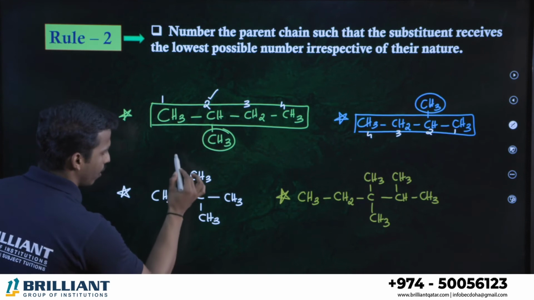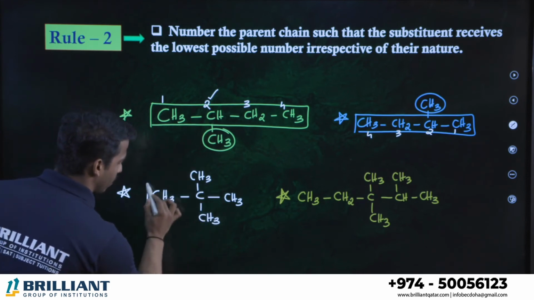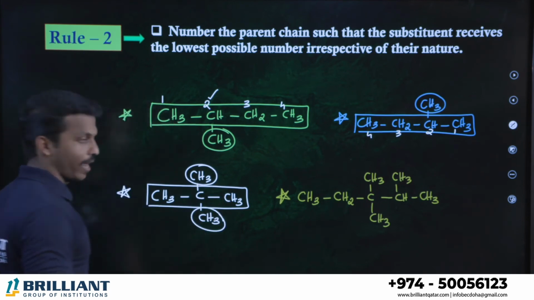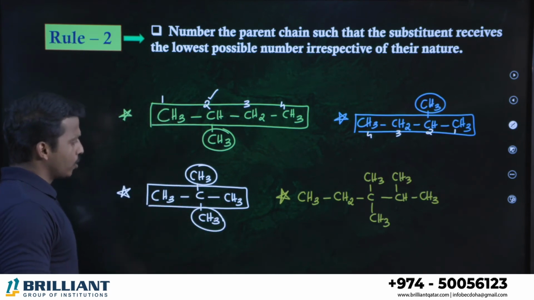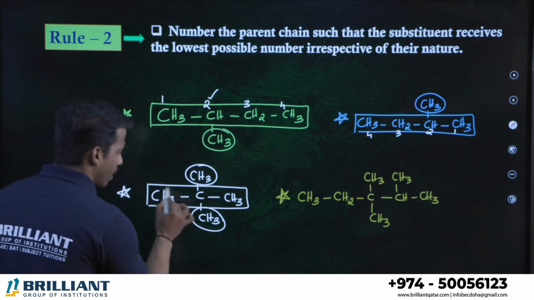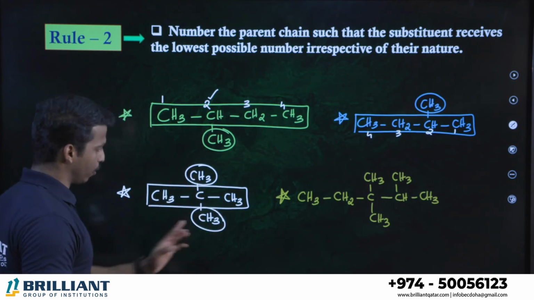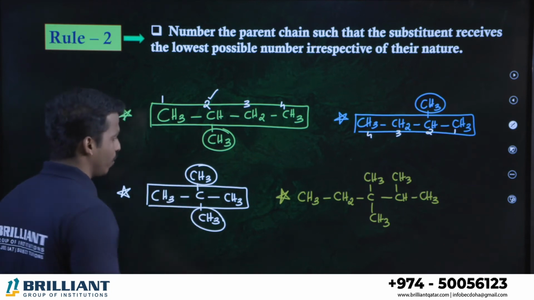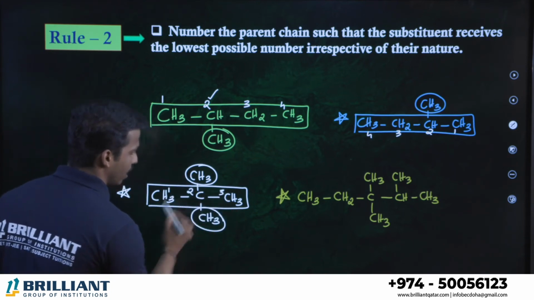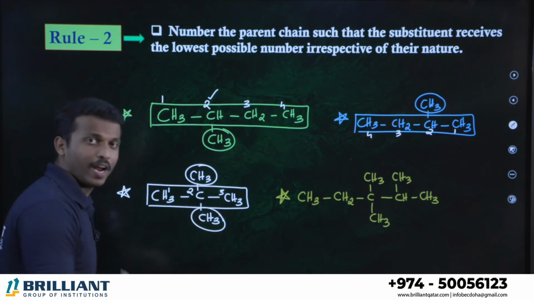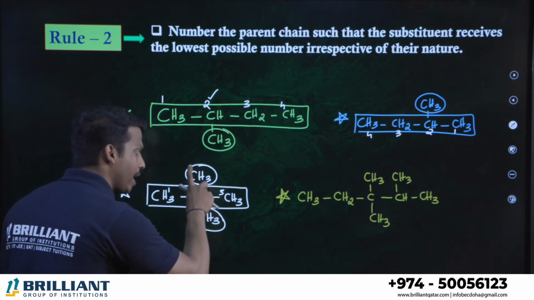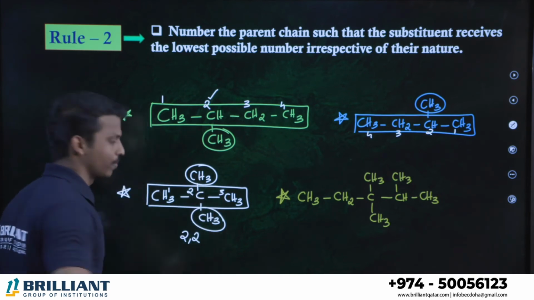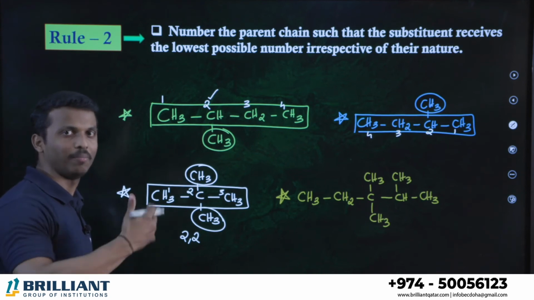What about this question? 1, 2, 3 or 1, 2, 3, all are similar. Let me take any one of them as a parent chain. Here there are 2 methyl groups, right? So from where can we start numbering? 1, 2, 3, second position methyl group. Here also second position methyl group. Both are the same, so we can take any one of them. So 1, 2, 3, second position, 2 methyl groups. As I told you, if the same branches are on the same carbon, we should repeat the number twice. 2, 2, right? 2,2-dimethyl like that.